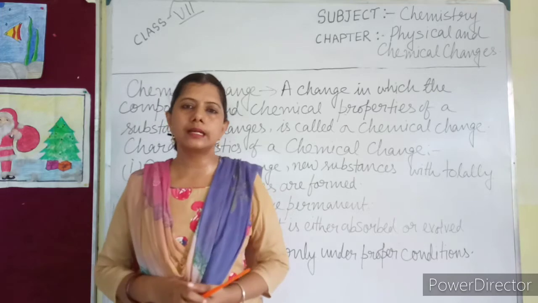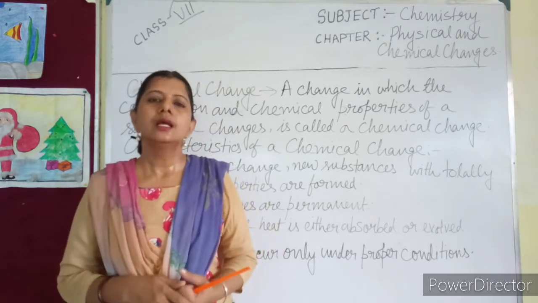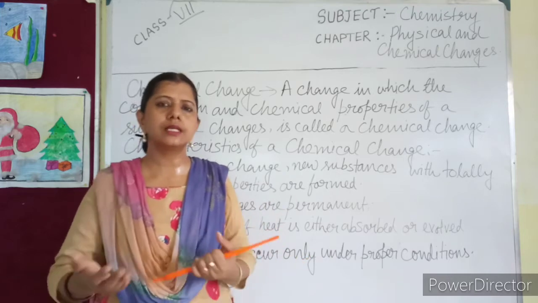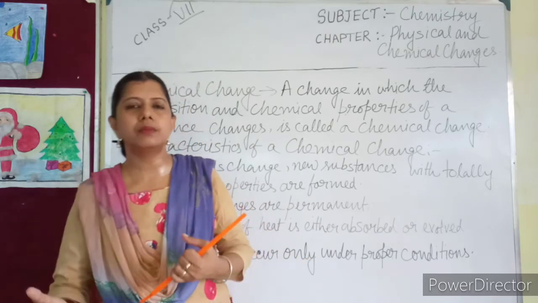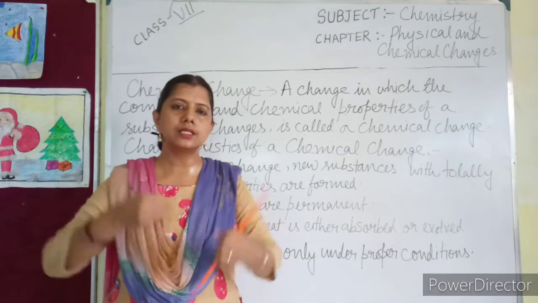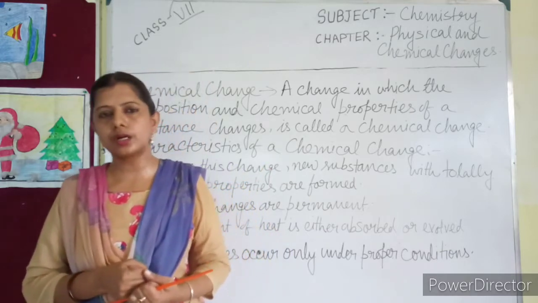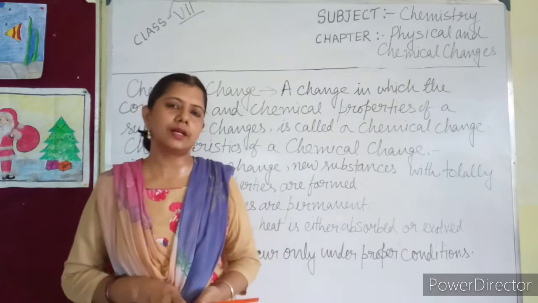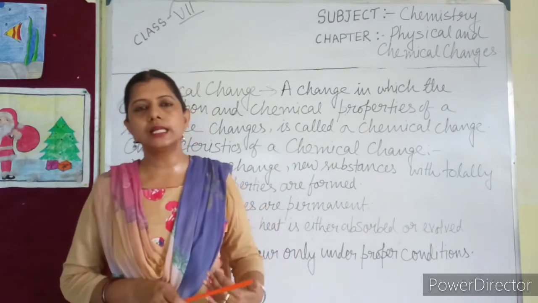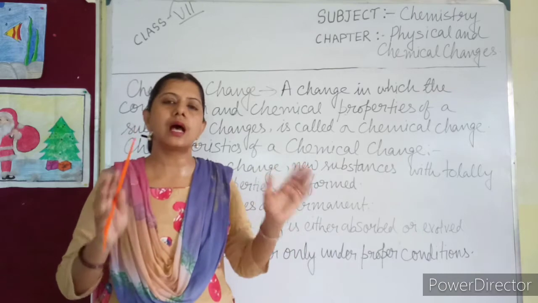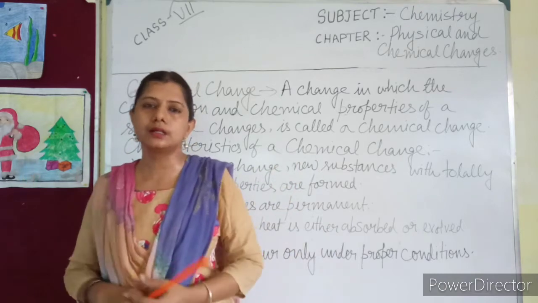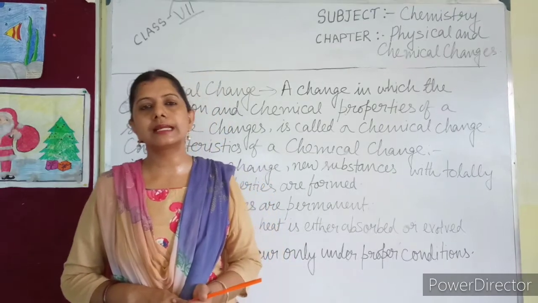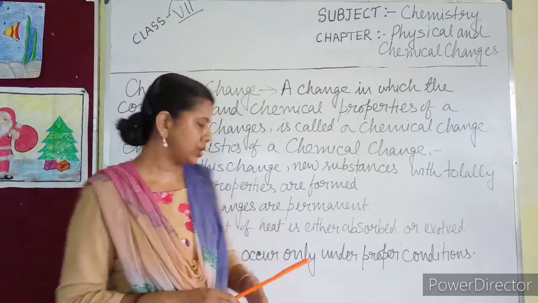During a chemical reaction, not only heat energy, but other forms of energy, like light energy, can be evolved or absorbed. Either energy is needed for the change to occur, or during the change the energy is released in a different form. So, chemical change is associated with a large change in energy in different forms. This you have to remember. This is the characteristic of chemical change.